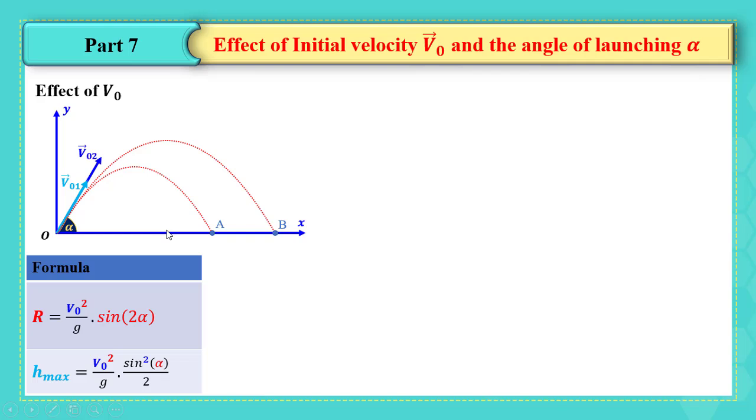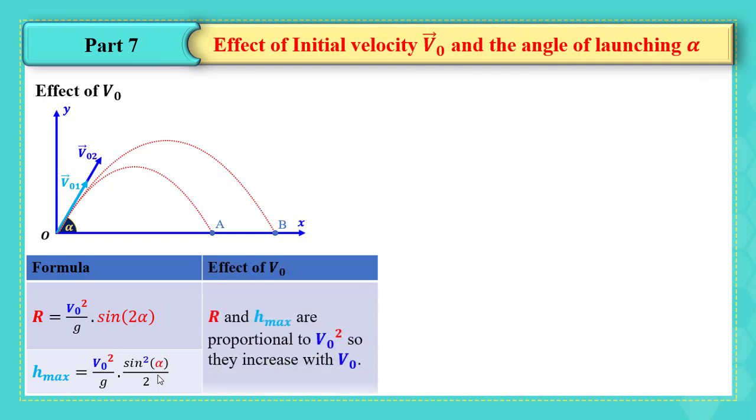How can we prove this using their expressions? The range is expressed by v0 squared over g sine 2 alpha. Then it depends on the initial velocity and the angle alpha. The h maximum is v0 squared over g, the same factor as in the range, but times sine squared alpha over 2. Here we can see that both are proportional to v0 squared, so they increase with the increase of v0. Let's see the effect of alpha.